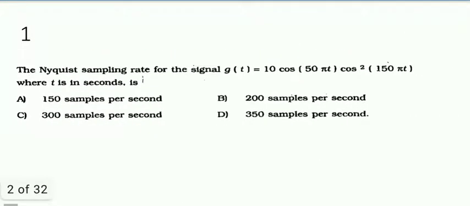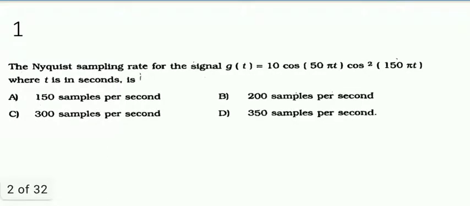First question. The Nyquist sampling rate for the signal g of t is equal to 10 cos 50 pi t cos squared 150 pi t, where t is in seconds, is given by dash. Right? So this is a simple question. Let us solve the problem.